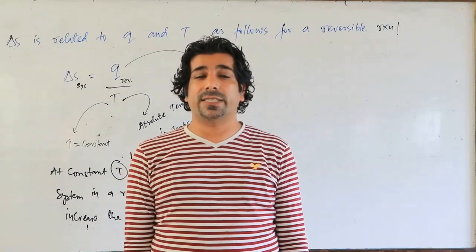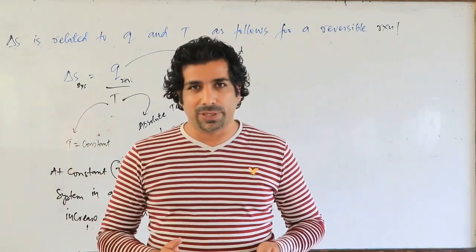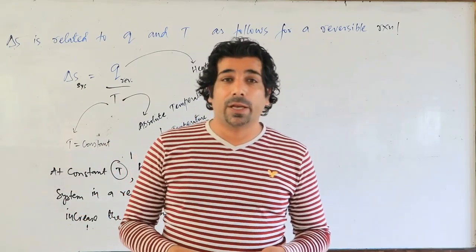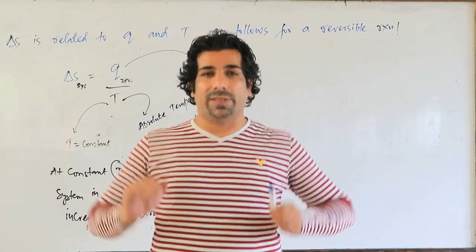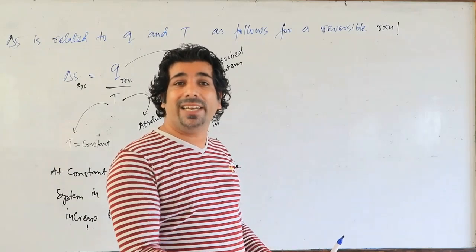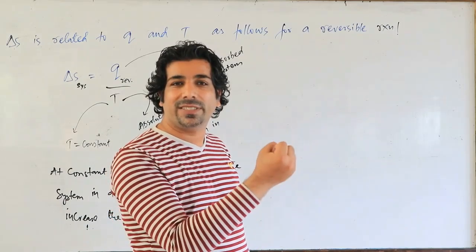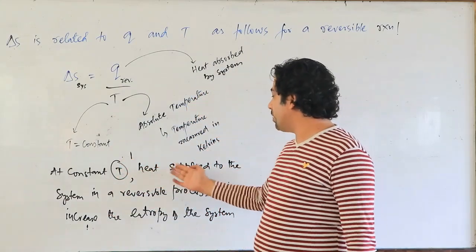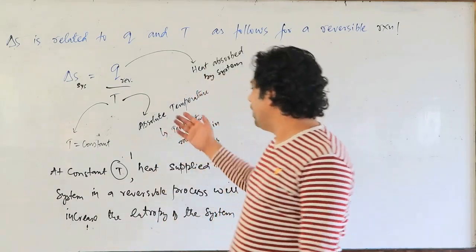Yes, if you heat the system at a constant temperature of 60 degrees Celsius, let us suppose, or 60 Kelvin, because absolute temperature is taken in Kelvin. You can convert degrees Celsius into Kelvin, that's not a big thing. So let us heat the system at a constant temperature of 60 Kelvin. At that temperature you are supplying heat to the system, and obviously the entropy of the system will increase, my dear friends. That's exactly what I want to tell you. So obviously at constant temperature, heat supplied to the system in a reversible process will increase the entropy of the system. Please make note of this.